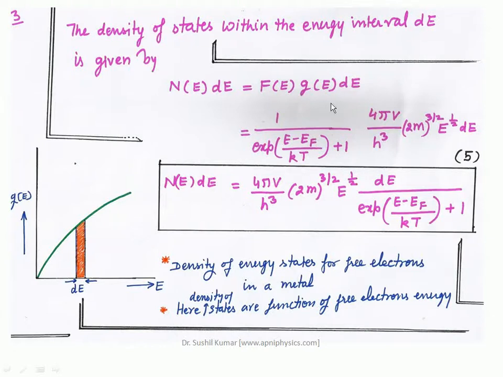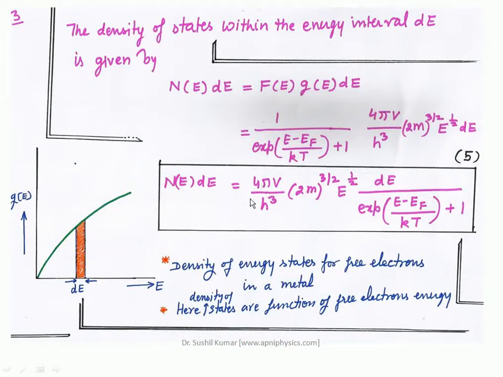So by this way the density of states within the energy interval dE is given by N(E)dE, that is equal to F(E)G(E)dE. We have already found the value of G(E) and dE. Now we have to put the value of F(E), the Fermi-Dirac distribution function that defines the probability of the electron in a particular state. So total number of electrons within that interval is defined by this relation, and after rearranging all these terms, the formula is 4πV/h³ (2m)^(3/2) E^(1/2) dE divided by exponential of (E − EF)/kT plus 1.